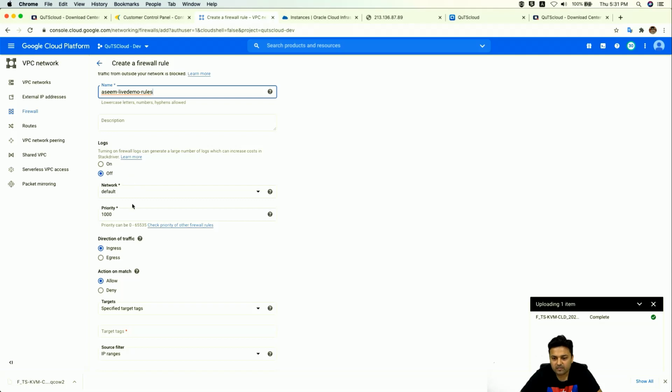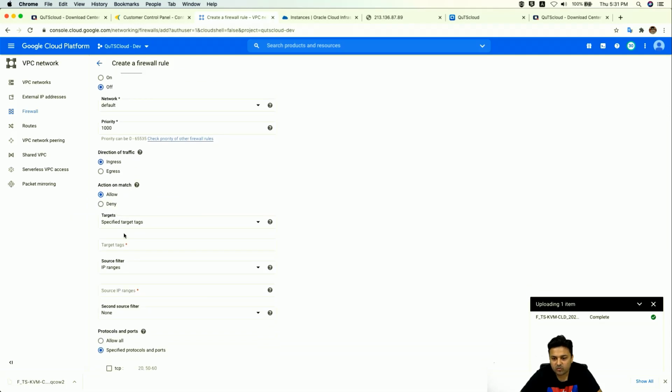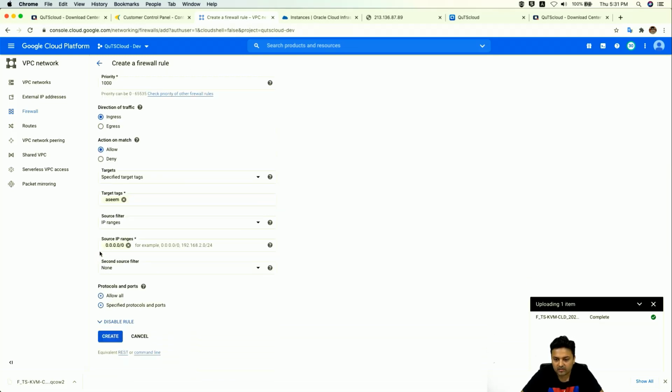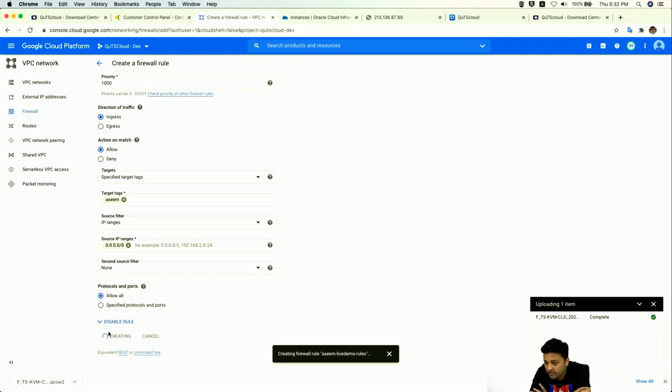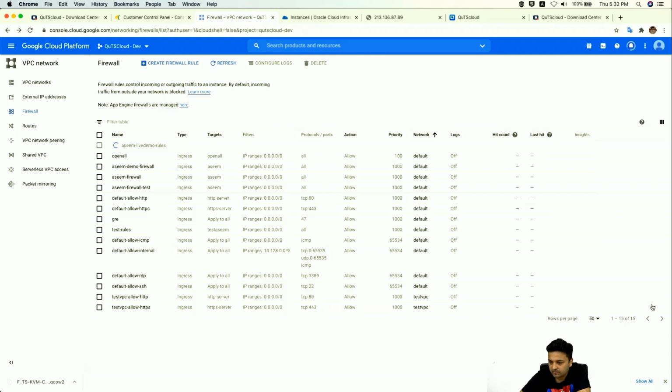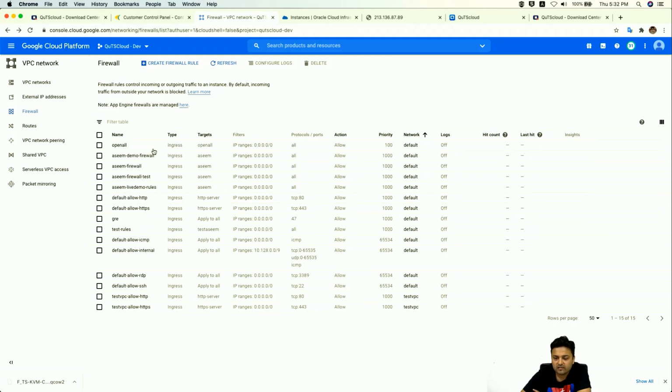Keep everything the same, and if you want, you can give a tag. For IP ranges, just select 0.0.0.0/0 to keep it open, allow all here, and click on create. Once you click on create, your firewall rules will be created. So the firewall rules are created.